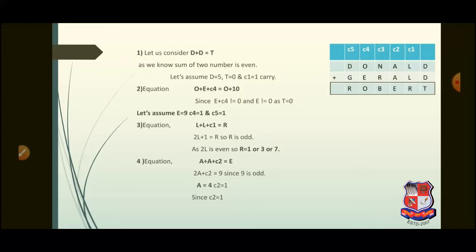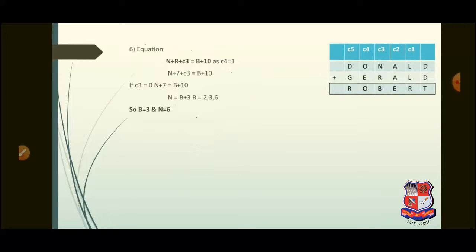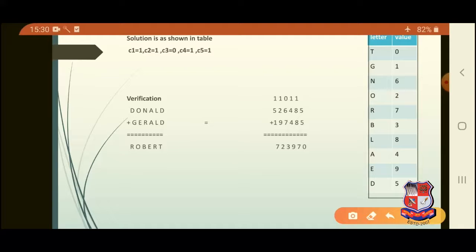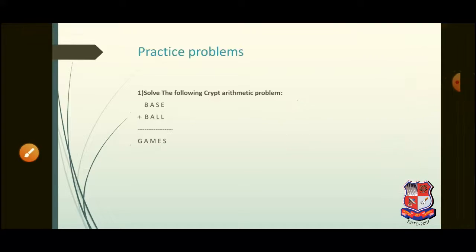We have to keep on guessing the values, but we have to maintain the constraint or the requirement that the addition or the arithmetic given in our problem should be satisfied by whatever values we are assigning to the letters. And we also have to take care that no two letters should have the same value.